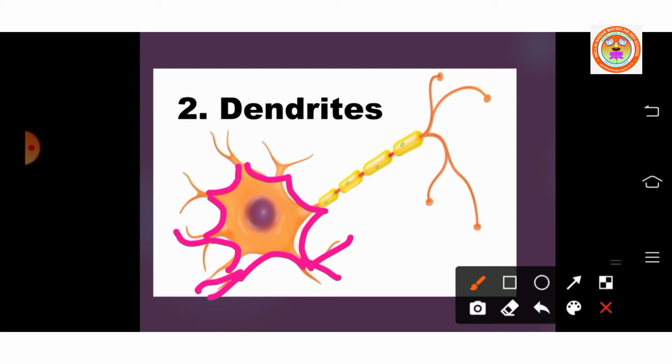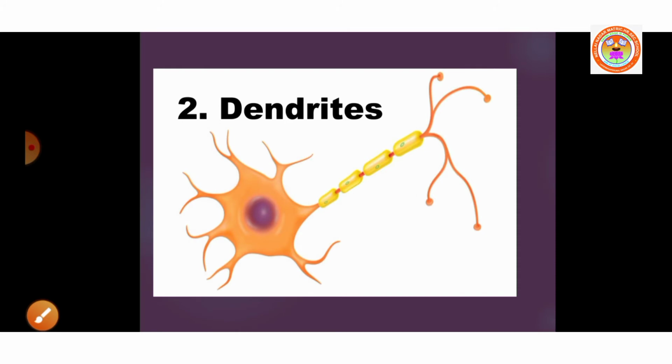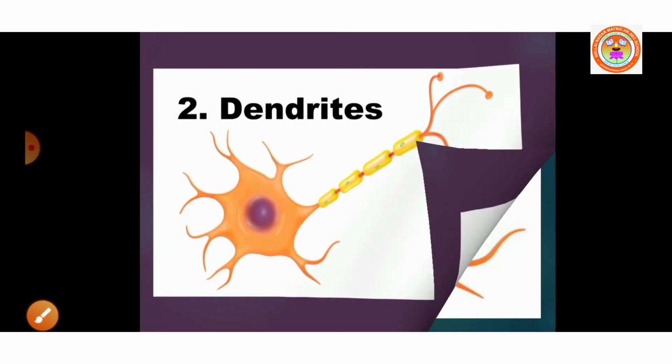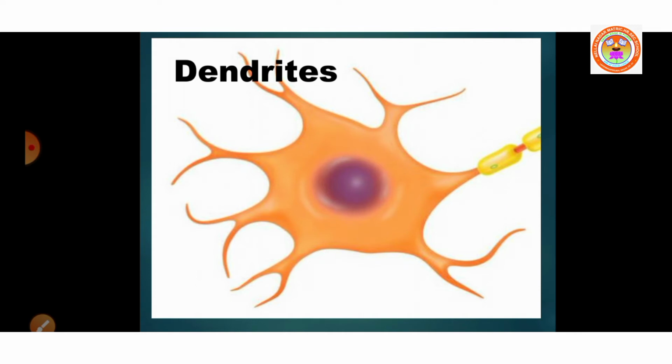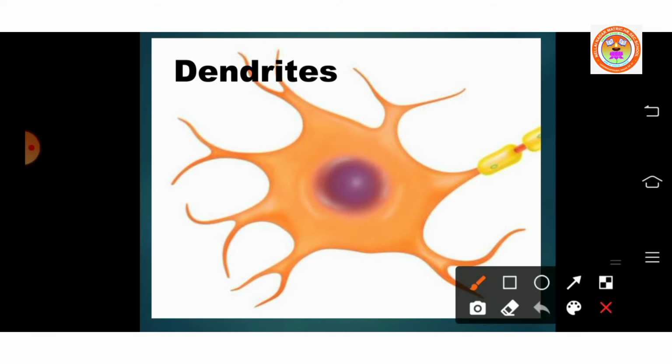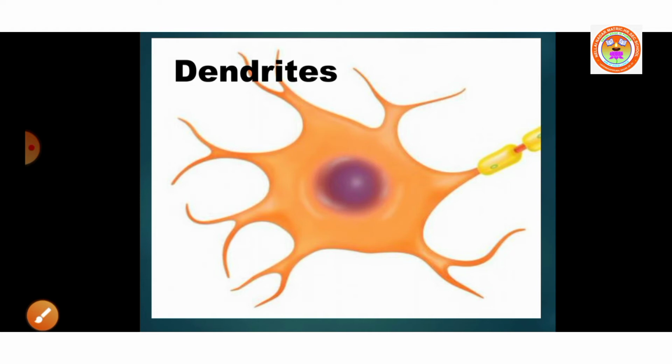They conduct nerve impulses towards the cyton. The branched projections increase the surface area for receiving the signals from other nerve cells. Because it is much branched, that's why it increases the surface area for receiving the signals or impulses.